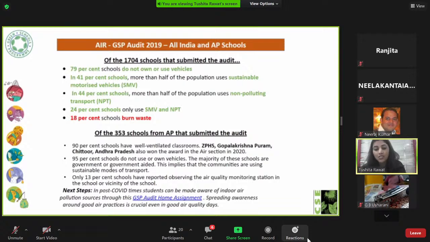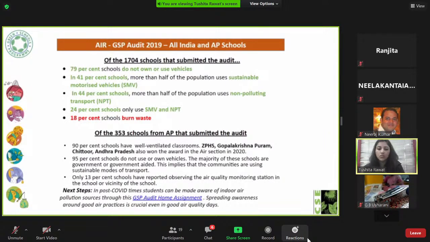And in fact, as Ranjit also mentioned just now, ZPHS Gopalakrishnapuram even received an award in the air section, and the school made some great strides. So most of the students in the school use non-polluting modes of transport, and they increased their green area from 21% to 88%. Now, increasing green area is directly related to the air quality in the school, because plants act as a carbon sink. They absorb excess carbon from the air and purify air. We take that into account, and the school also transitioned from wood to LPG. So these were the reasons why this school was awarded.